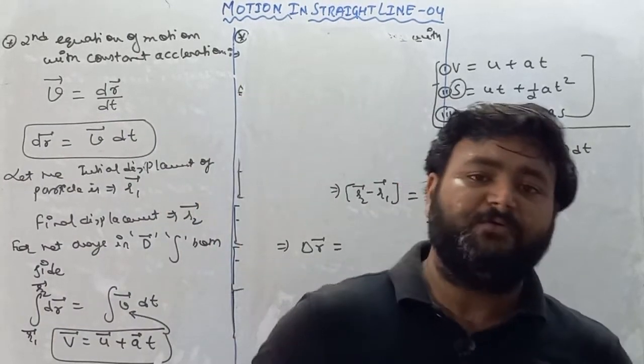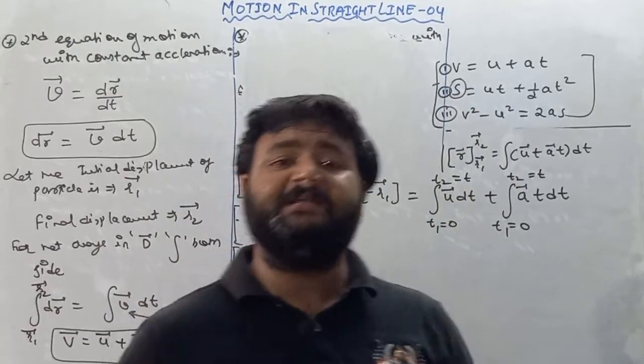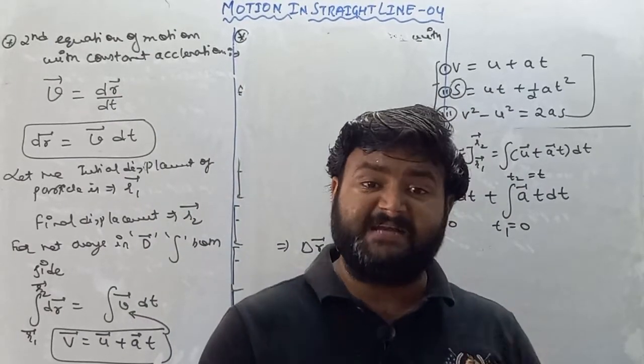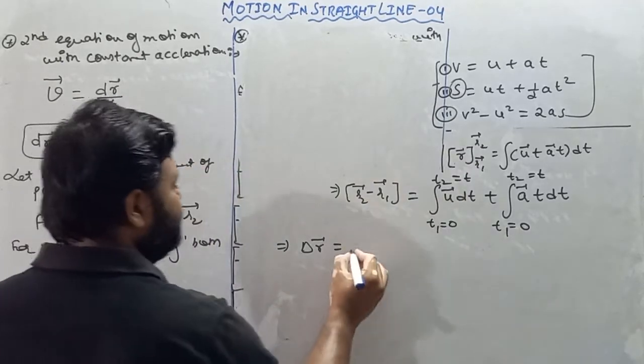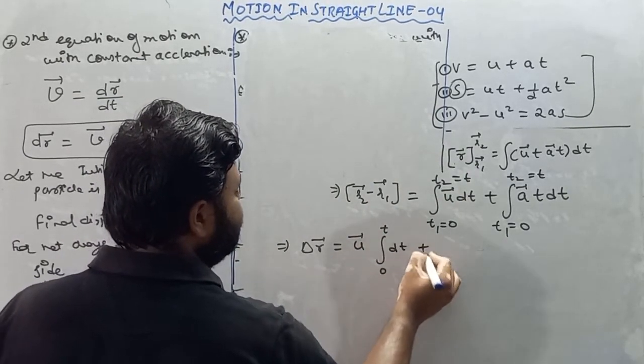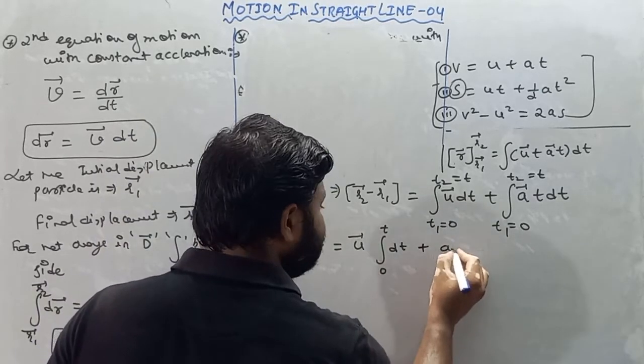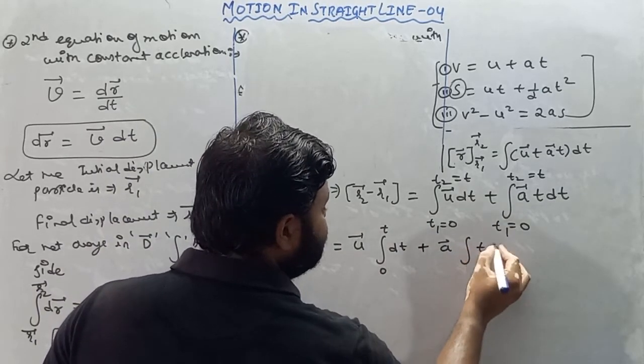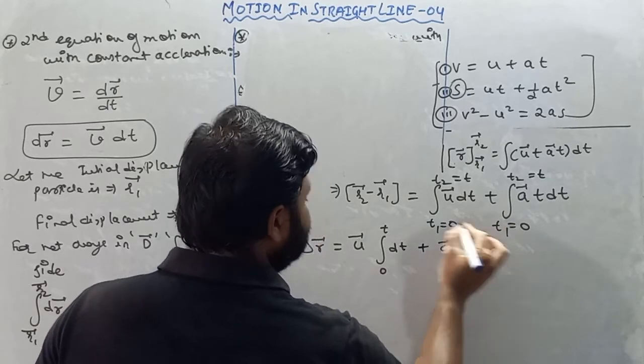If motion has started, then the initial velocity of the particle cannot change, so I'll take u outside. It will be integration of dt from 0 to t, plus acceleration, which is constant, comes outside, integration of t dt from 0 to t.